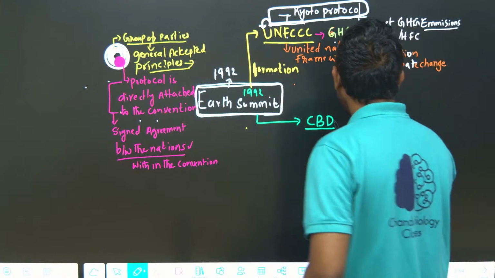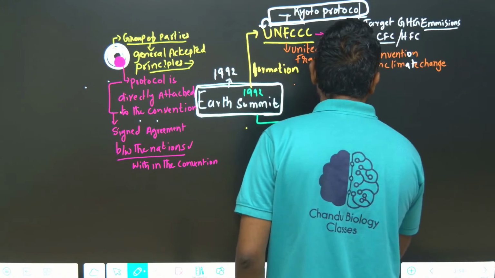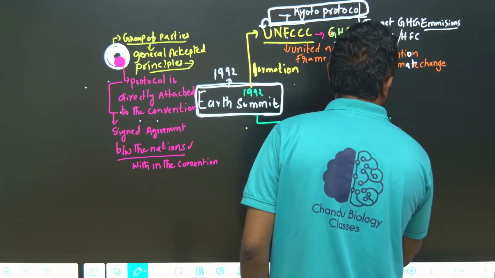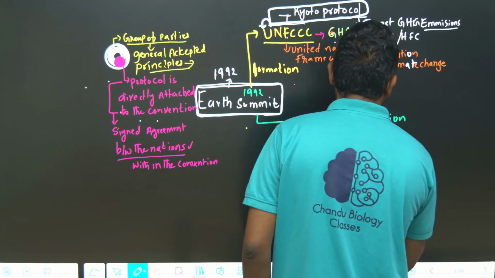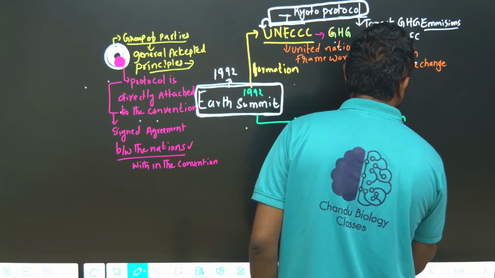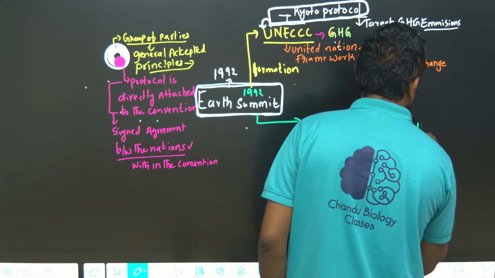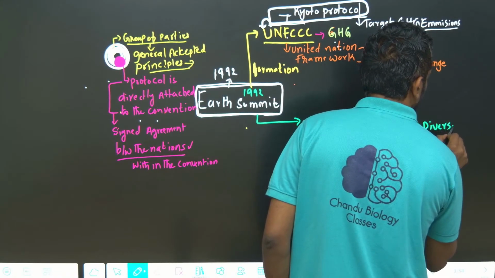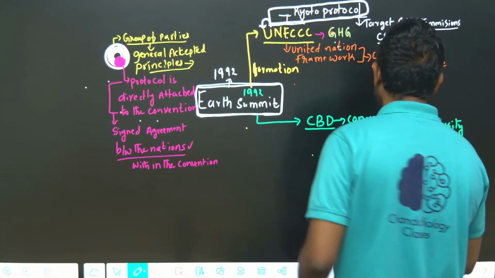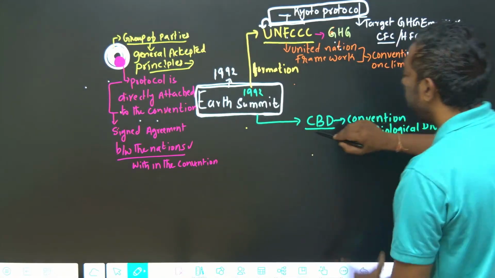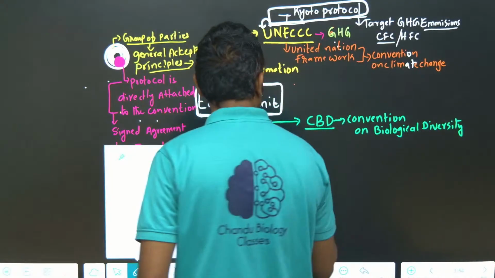CBD is the Convention on Biological Diversity.